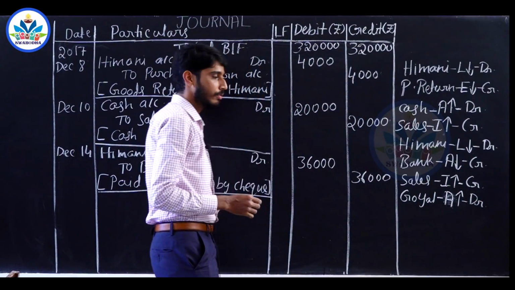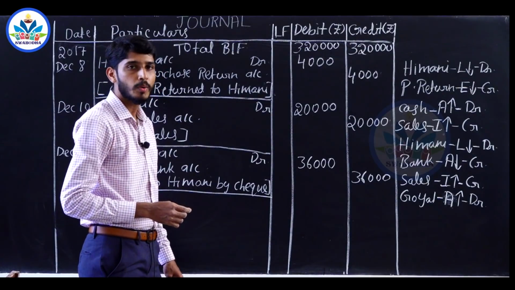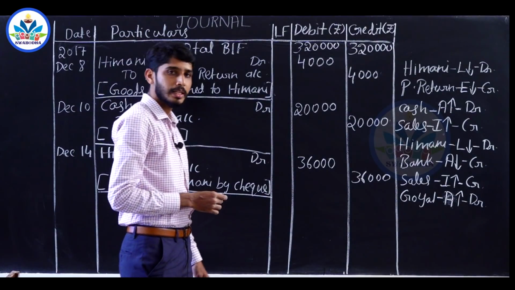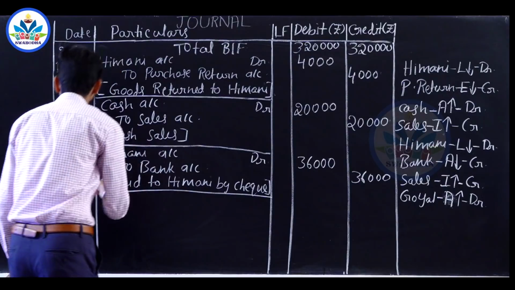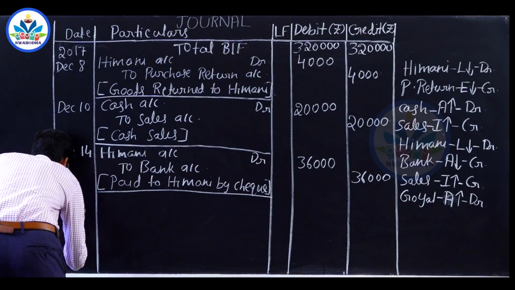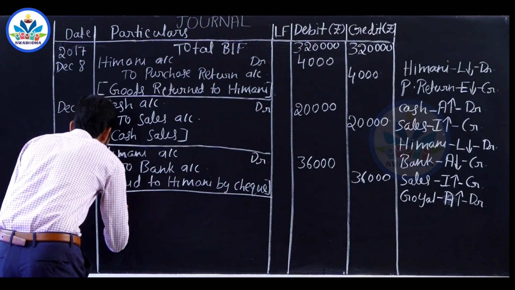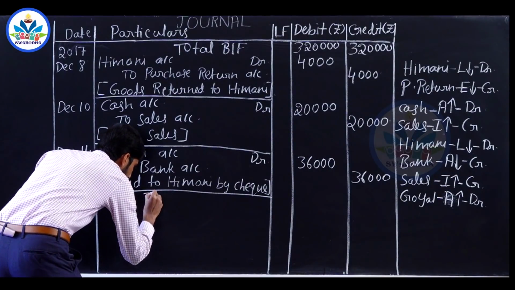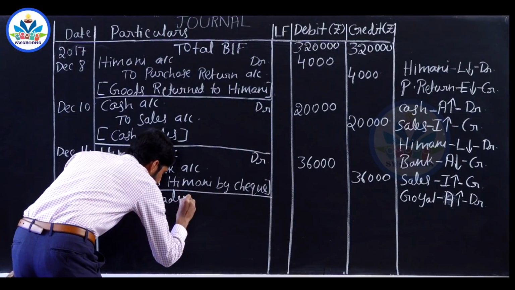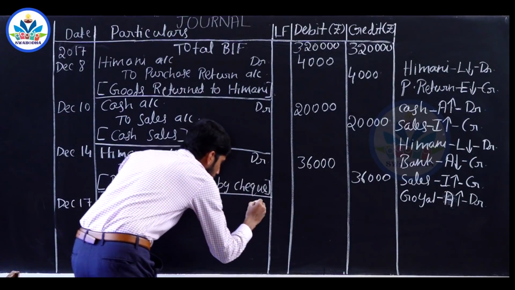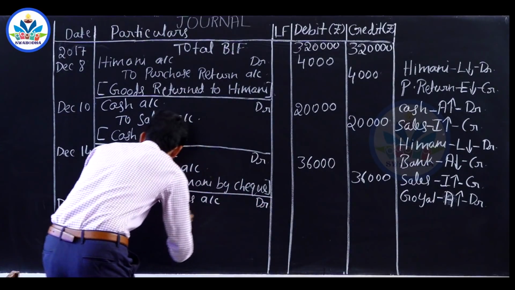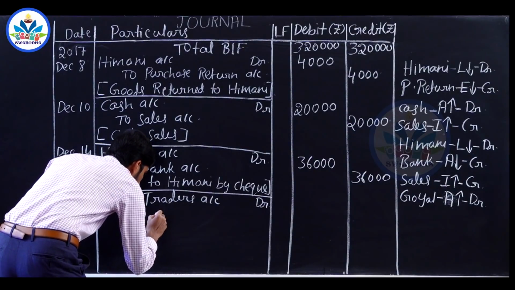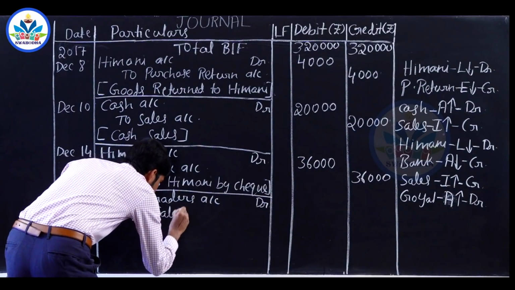So the journal entry will be Goel traders account debited to sales account. December 17th, Goel traders account debited to sales account.